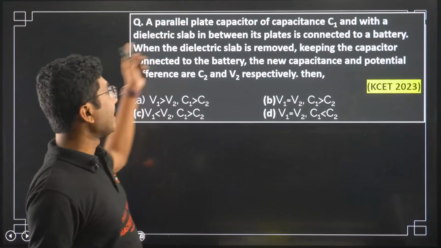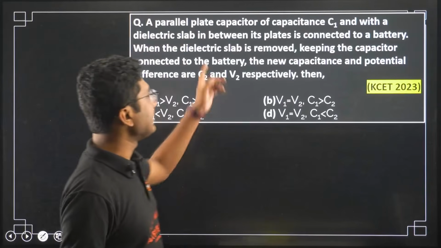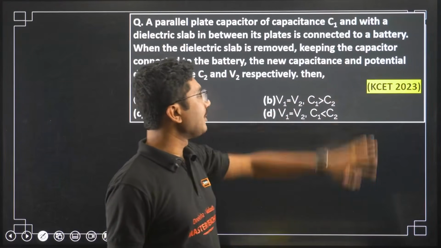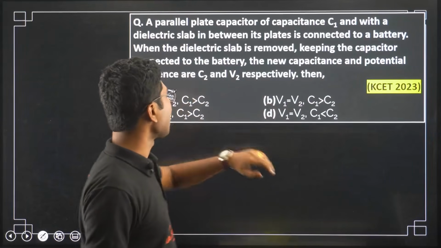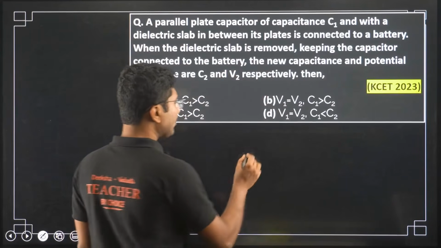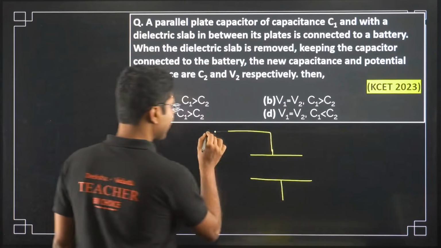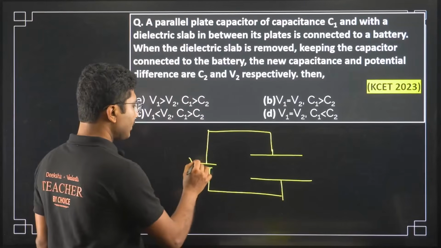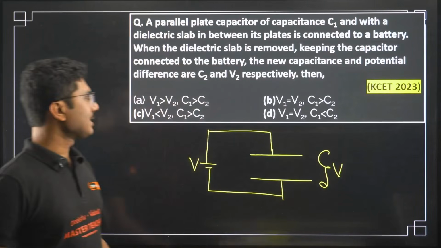A parallel plate capacitor of capacitance C1 with a dielectric slab in between its plates is connected to a battery. When the dielectric slab is removed, keeping the capacitor connected with the battery, the new capacitance and potential difference are C2 and V2 respectively. Then, first of all, you have to understand that there is a capacitor. It is connected to a battery. So when you connect a capacitor with a battery, that means whatever the voltage of the battery, the same voltage is applied across the capacitor. This much you have to understand.